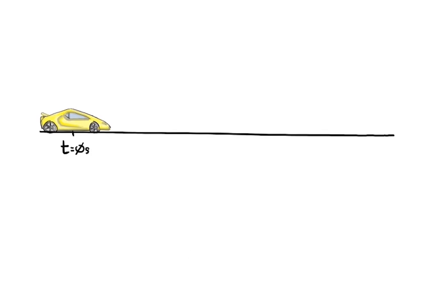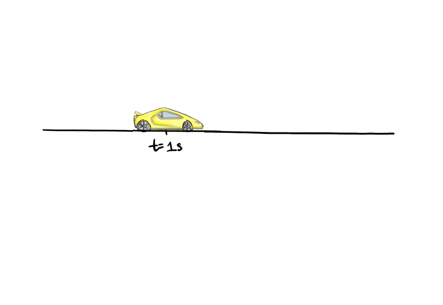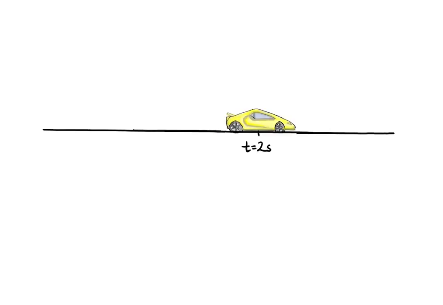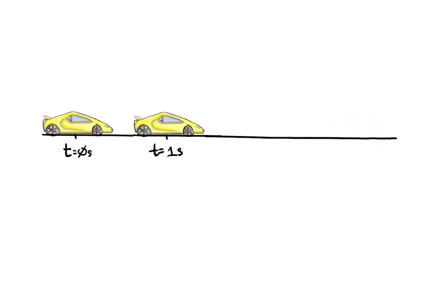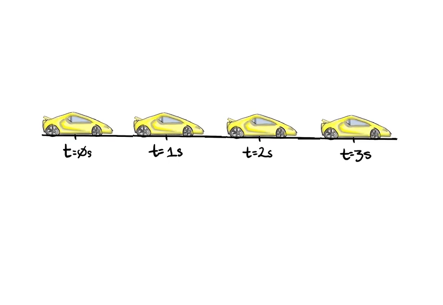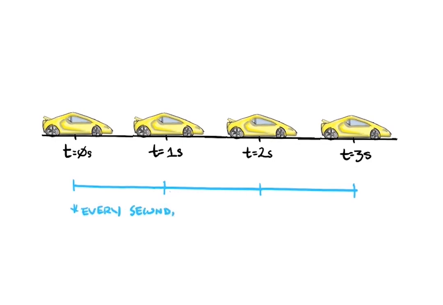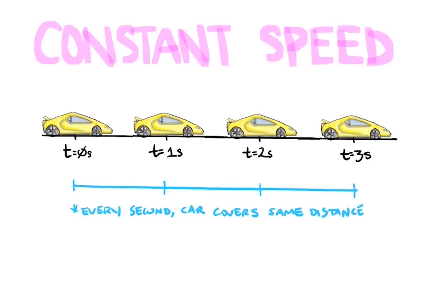What if we turned on a strobe light and we can only see the car every second? We would end up with snapshots of the car's position every second. If we overlapped these images, we would get something like this, right? Notice how evenly spaced the car positions are. That means every second the car traveled the same distance. In other words, this diagram, a strobe photograph, shows us an object moving at constant speed.